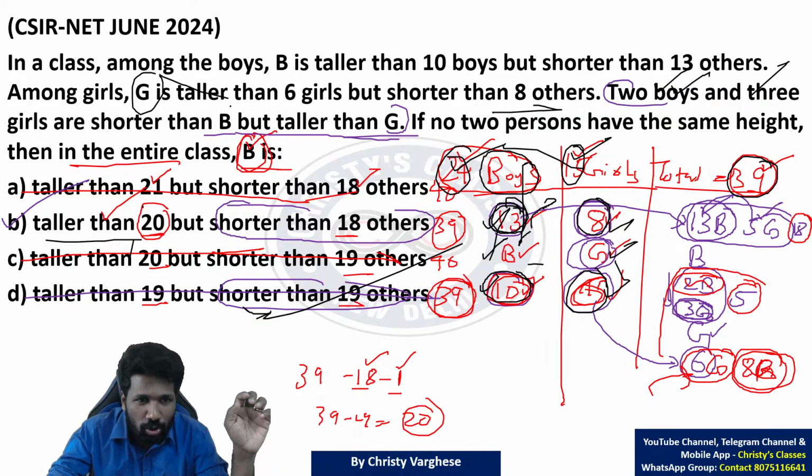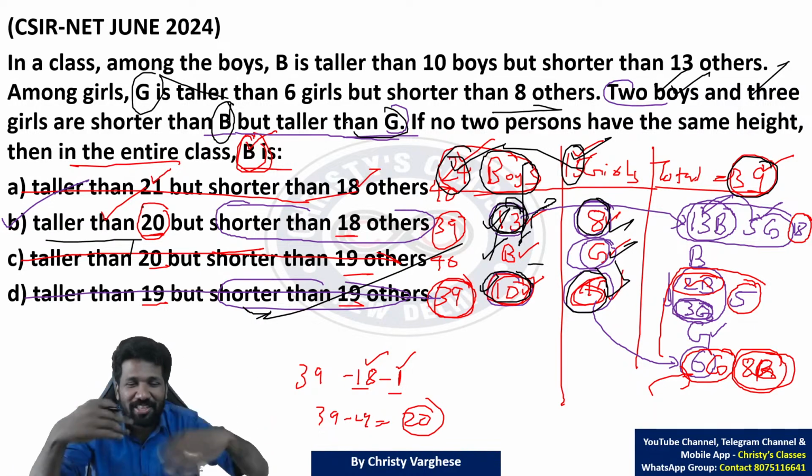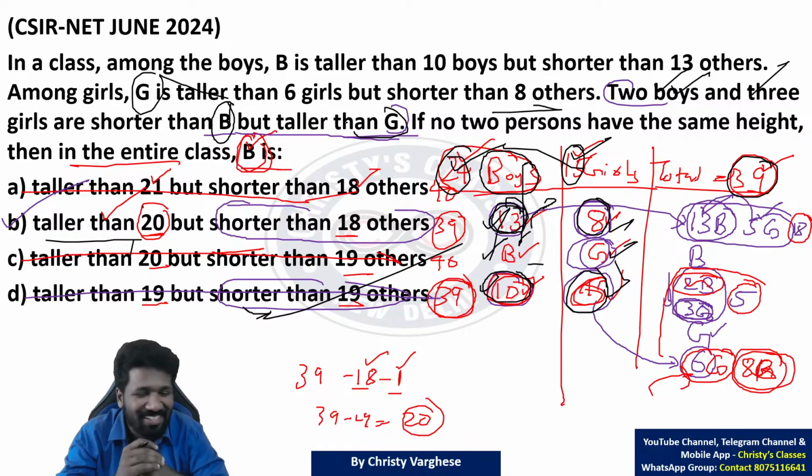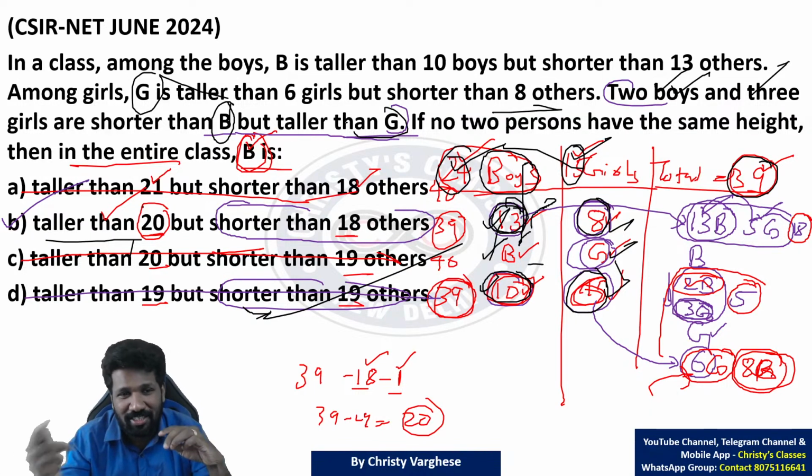Yeah, if you stop reading till here, you can get totally confused. Read the full sentence without a break. That is what I will say. 2 boys and 3 girls are shorter than B but taller than G.